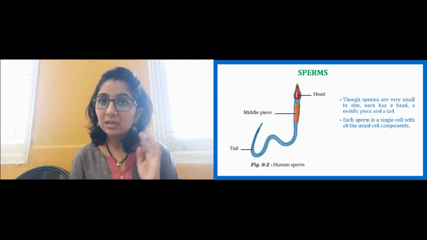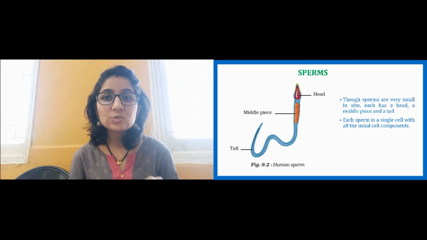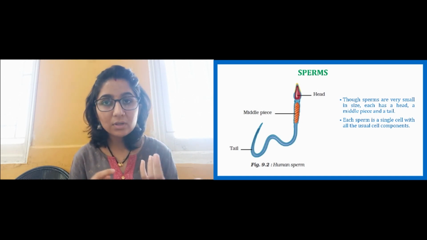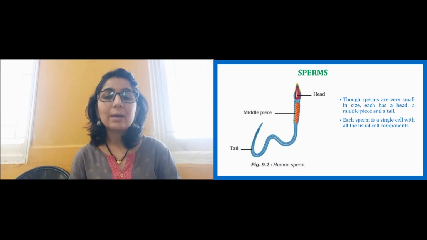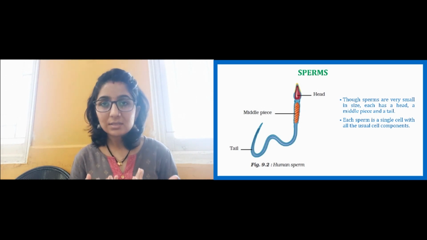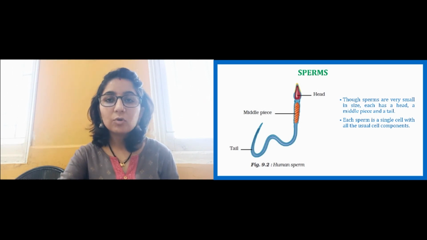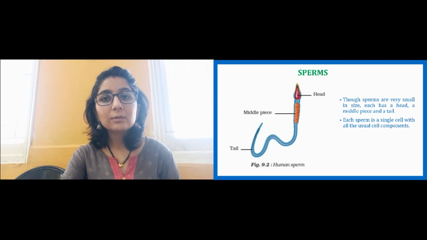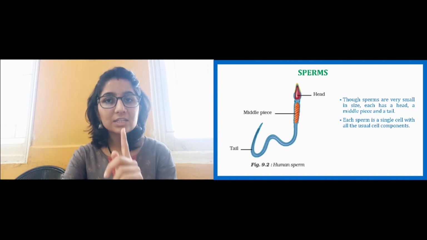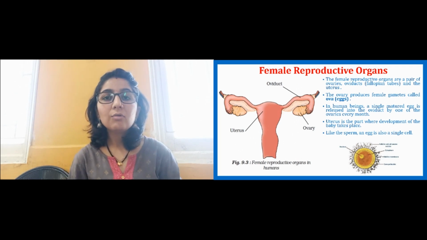Every gamete, either a male gamete or a female gamete, has to be a single cell. We have learnt about the cell in the previous chapter, a single cell and many cells. A gamete is always a single cell, and of course it will have all the normal cell components we have learned in the previous chapter, so I won't go into that again. So this is about the male reproductive organ, and the sperm is the male gamete.